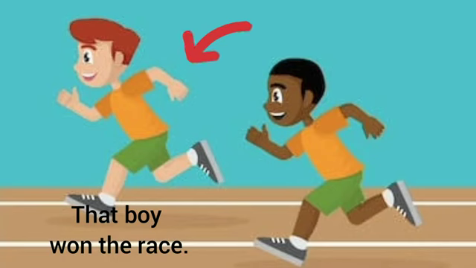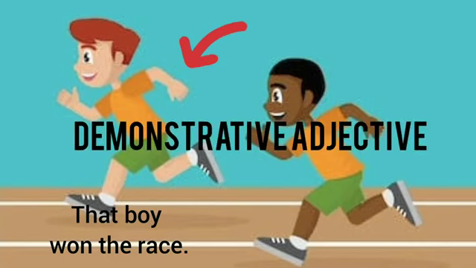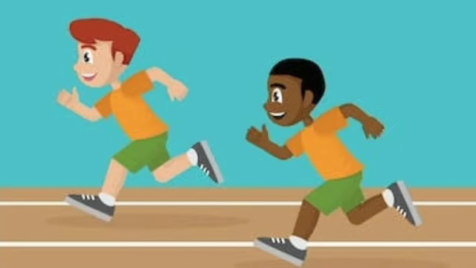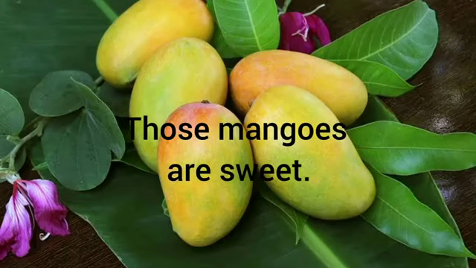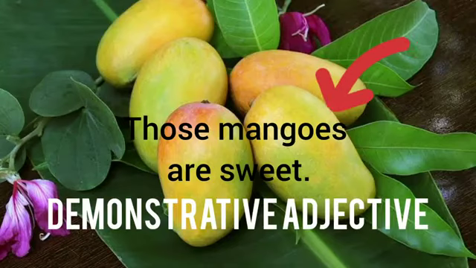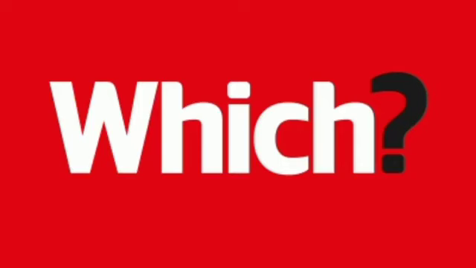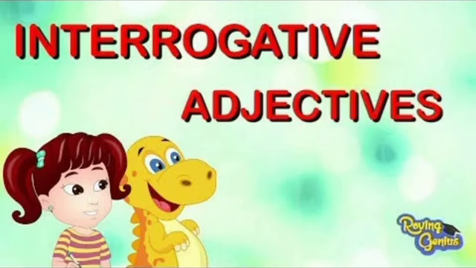So, that is the demonstrative adjective here. Another example, those mangoes are sweet. Those, we are pointing out those. So, those is the demonstrative adjective here. Demonstrative adjectives answer the question which.